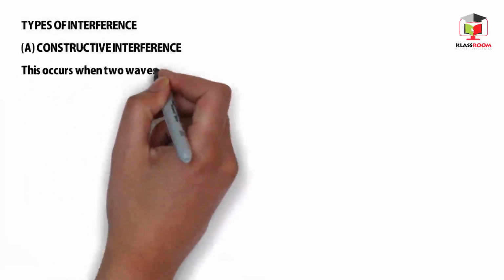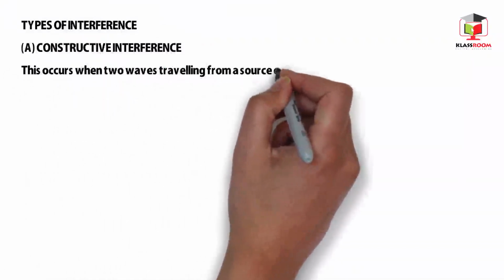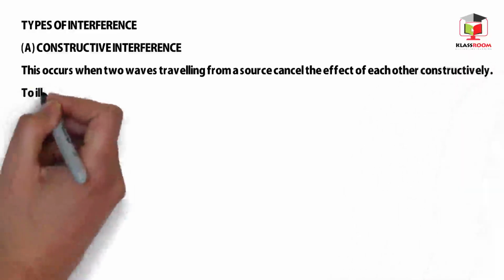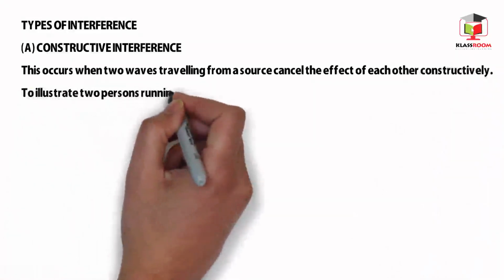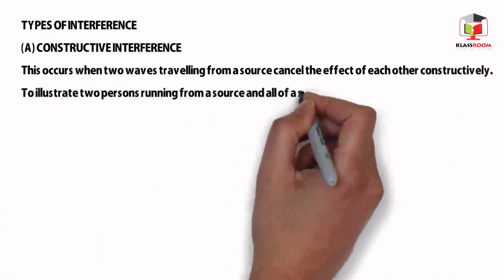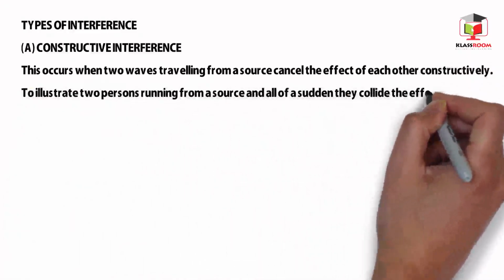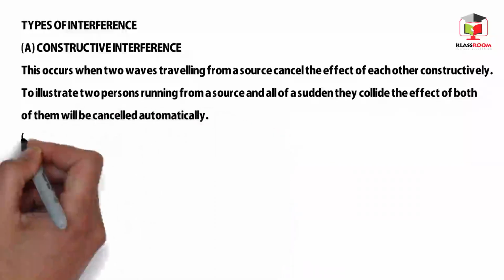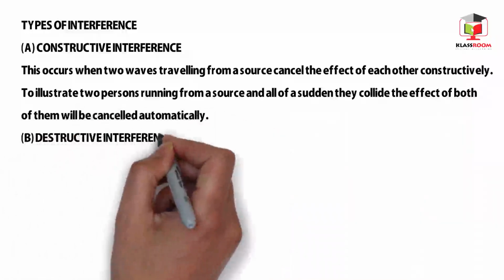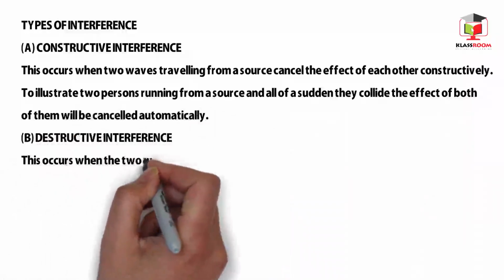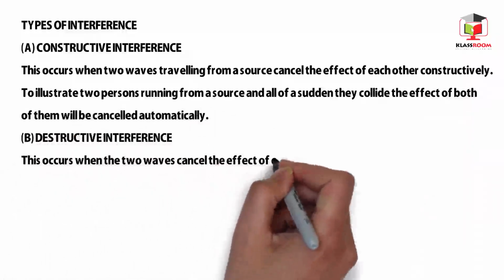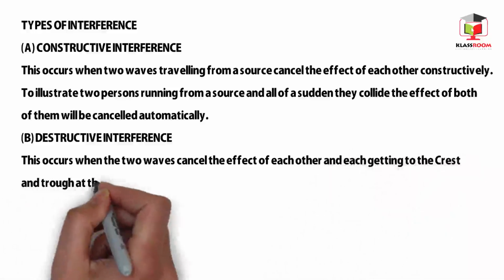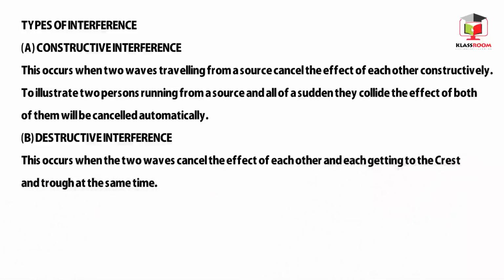This occurs when two waves traveling from a source cancel the effect of each other constructively. To illustrate, two persons running from a source, and all of a sudden they collide. The effect of both of them will be cancelled automatically. B. Destructive interference. This occurs when the two waves cancel the effect of each other and each get into the crest and trough at the same time.